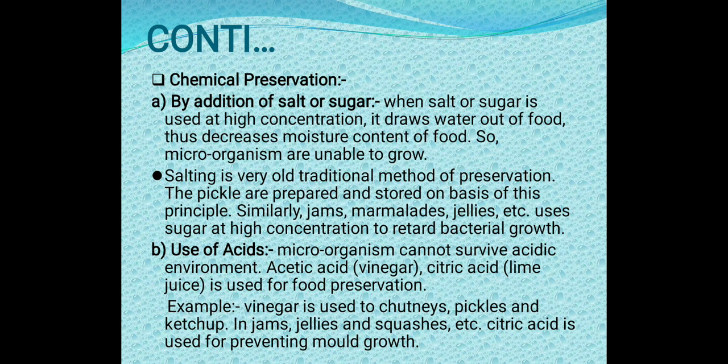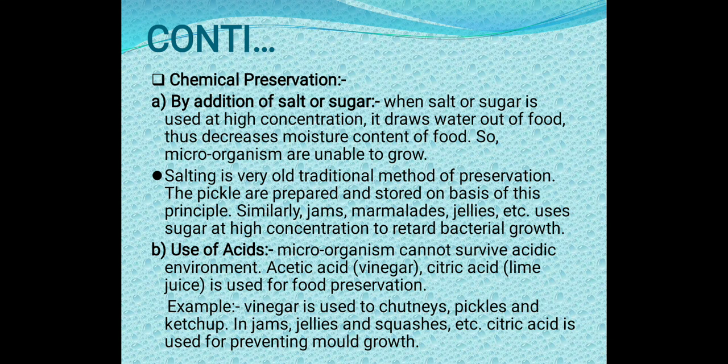Next is chemical preservation, by addition of salt or sugar. When salt or sugar is used at high concentration, it draws water out of food, thus decreases the moisture content of food, so microorganisms are unable to grow. What is happening here?